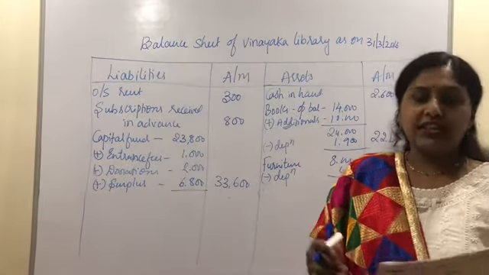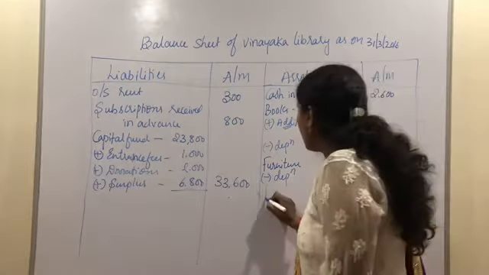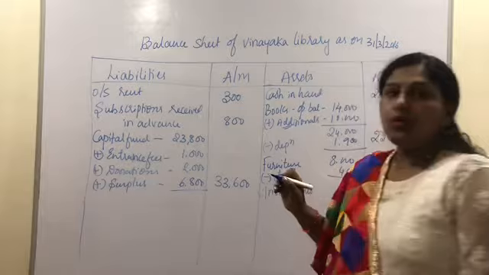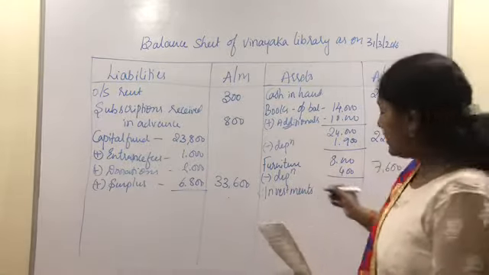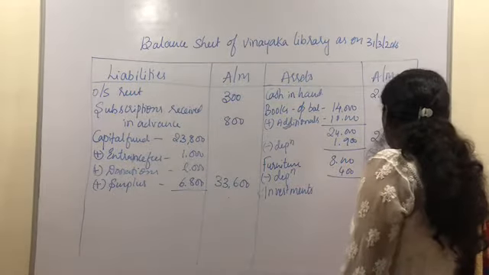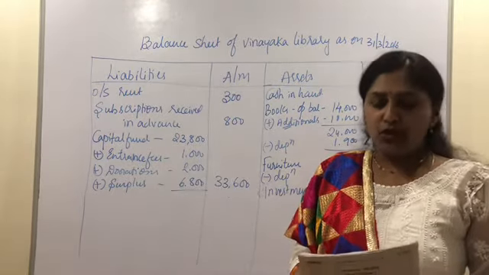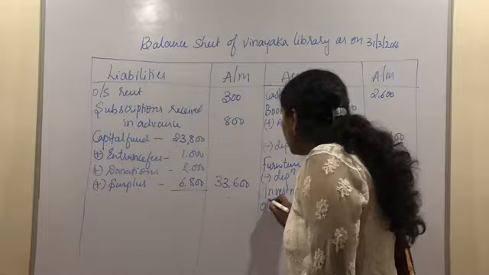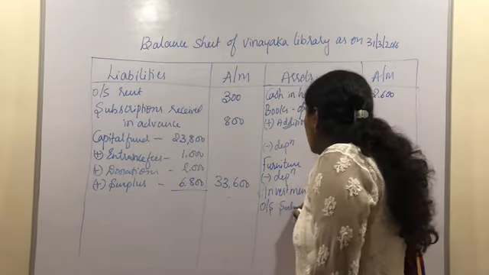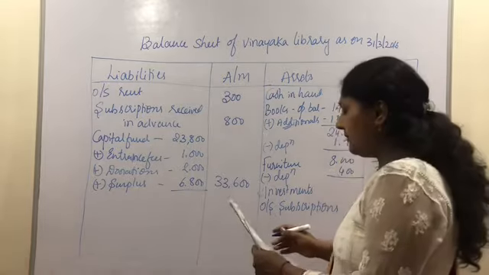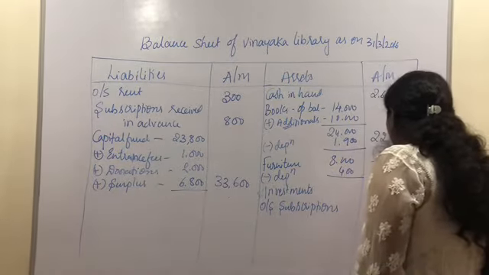After the furniture, the next asset is investments. So investments, no adjustment related to this, so we can write the balance as it is, 2,000 rupees. And we have accrued subscriptions. Subscriptions earned but not received. So we can also call it as outstanding subscription for the current year. So the balance of outstanding subscriptions for the current year is 400.